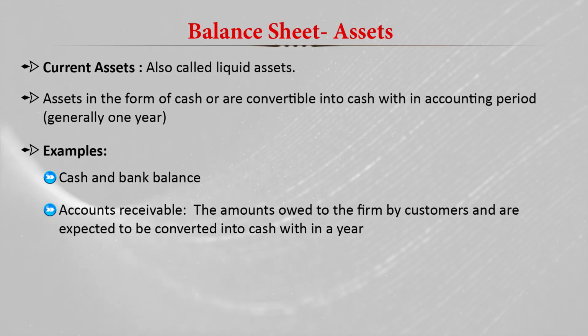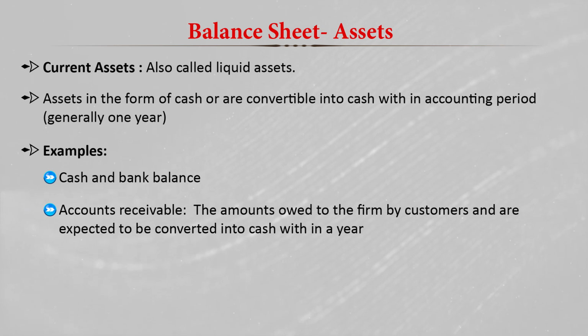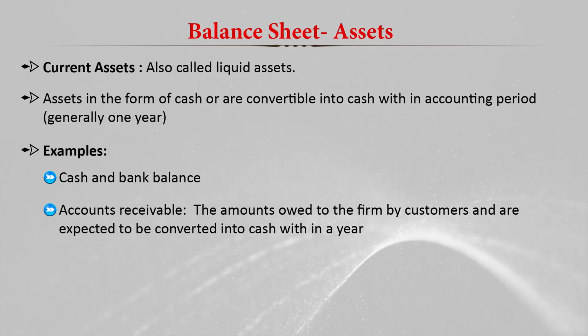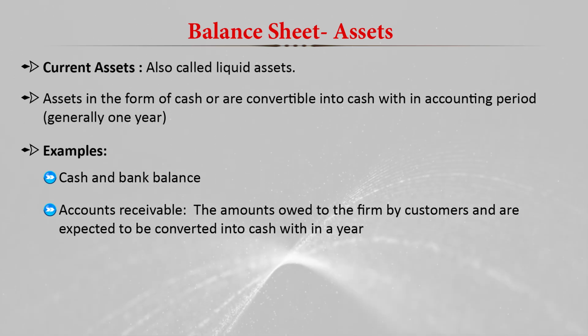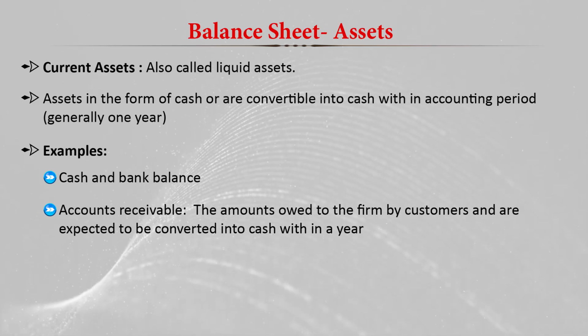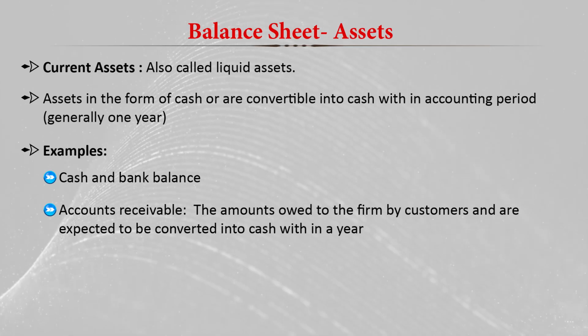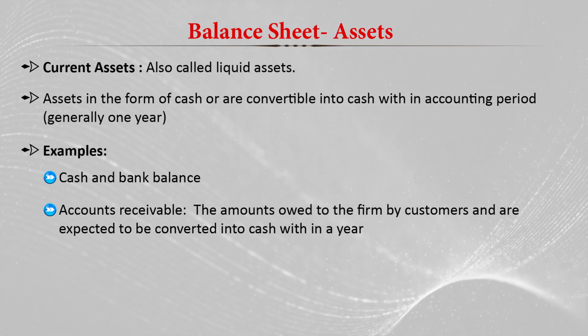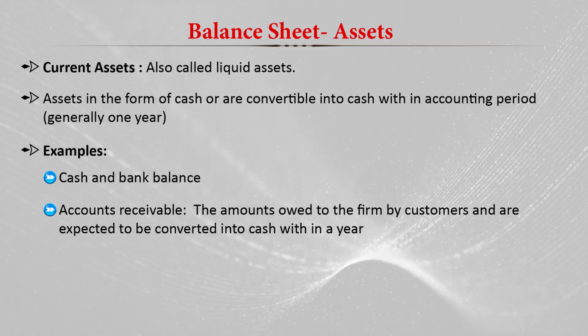Suppose the company has sold something to a particular customer, and that customer will be paying that money within 1 month or within the accounting year. So that is basically a current asset. The money is coming back within 1 year, and that's why it is a current asset.